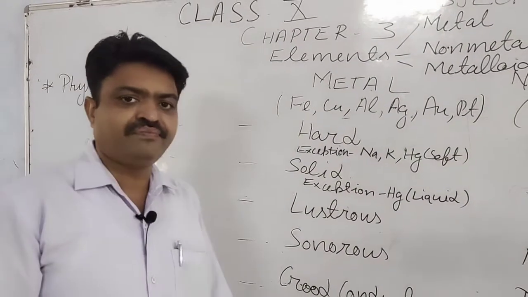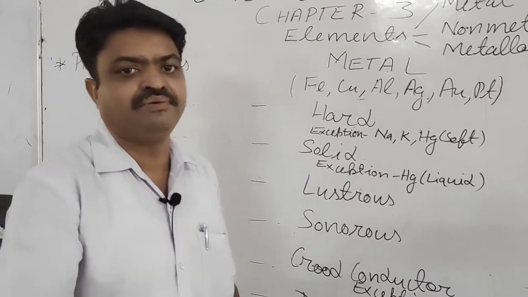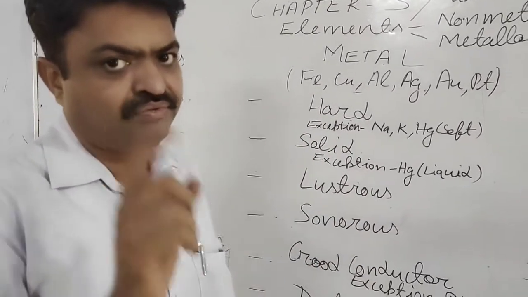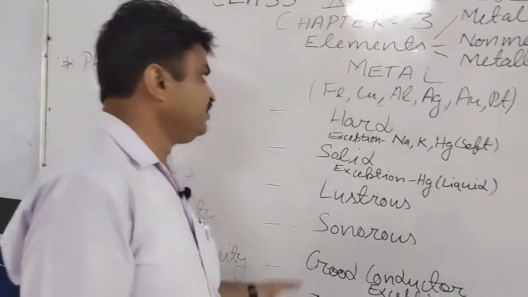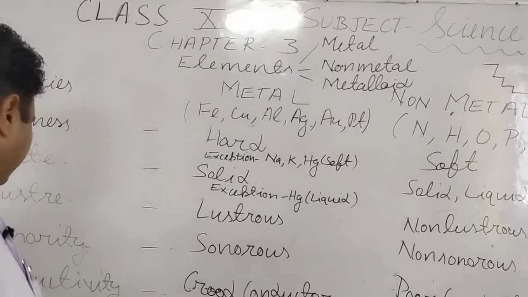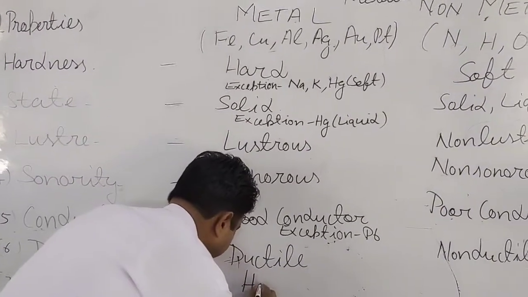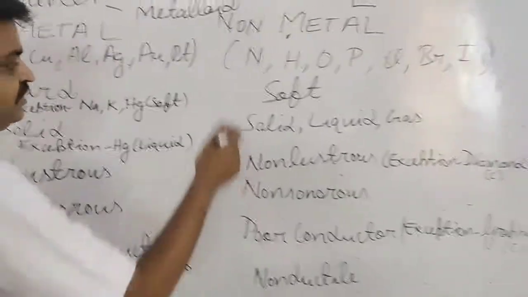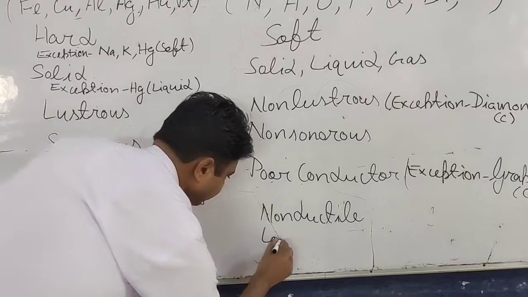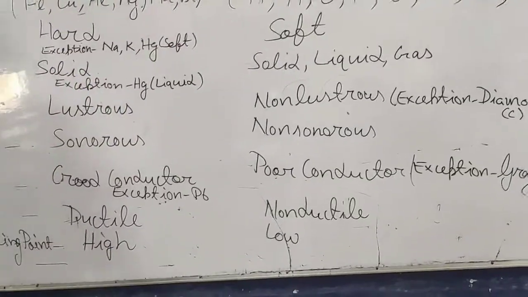And the boiling point is the temperature at which a particular substance starts boiling. So metals have high melting and boiling points, but non-metals have low melting and boiling points.